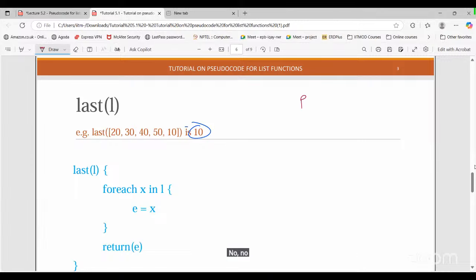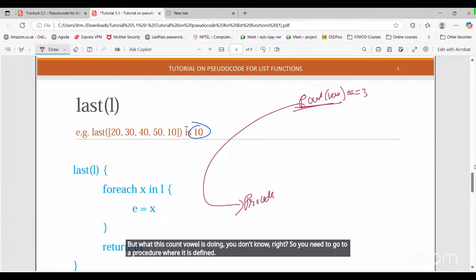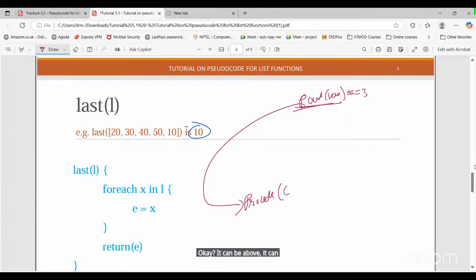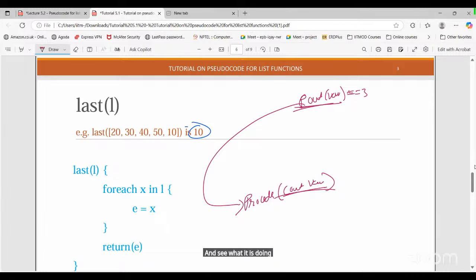No. So if we are using any procedure, let's say for example, count vowels, and we are saying this count vowel equals 3, but what this count vowel is doing, you don't know, right? So you need to go to the procedure where it is defined. It can be above, it can be below, it can be anywhere inside the code, but you need to go to that particular procedure and see what it is doing. And then the output of that particular procedure will be taken here.